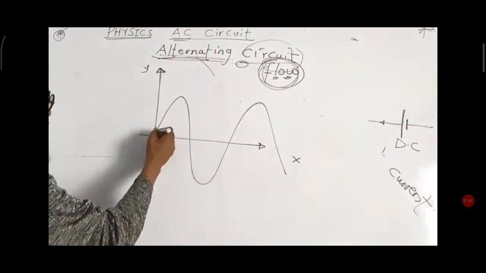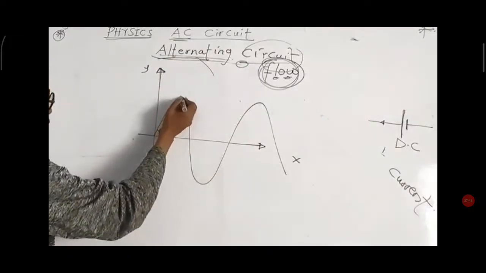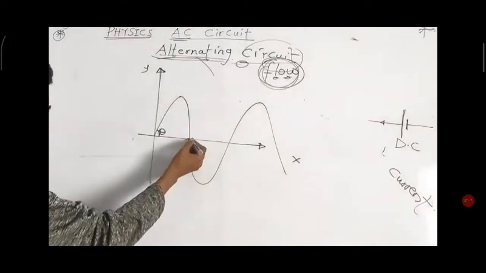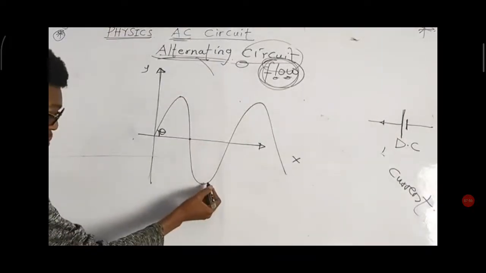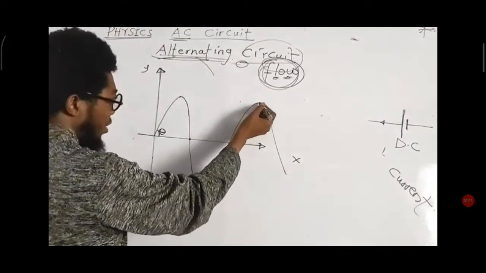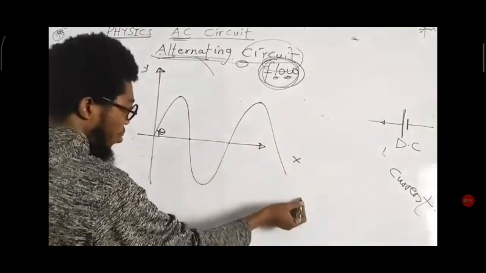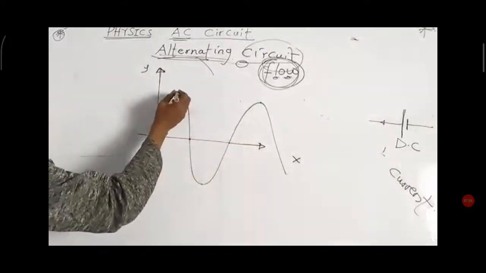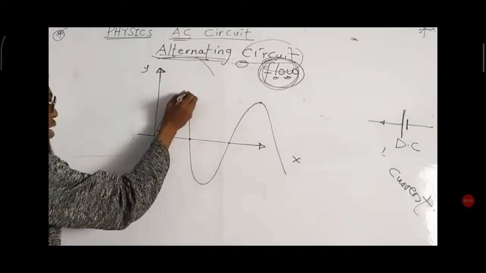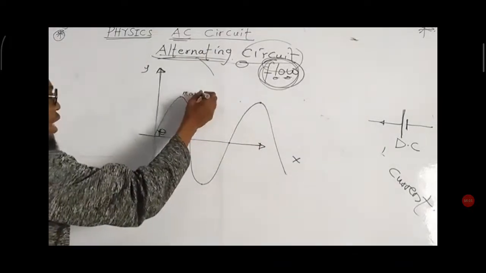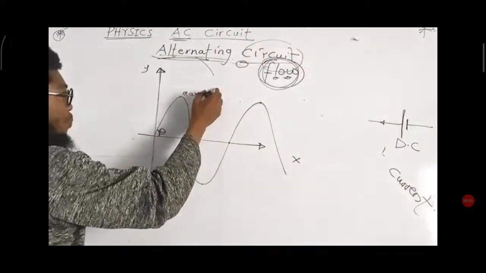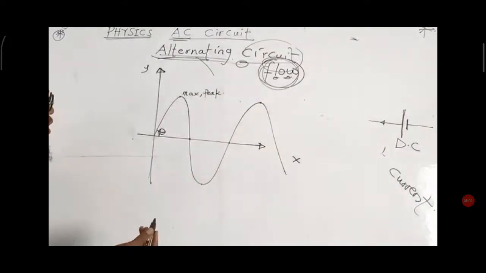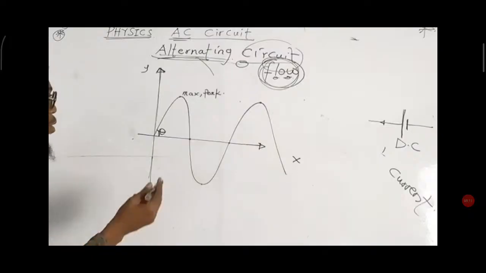Then what we compare this y-axis to and this x-axis to, they are two different things. If you look at the flow from here to here, this is the maximum value that we can have before it now falls down, gets to 0, gets to minimum, gets to 0 again, maximum, 0, minimum, like that. Then it will be alternating between them. This place is called the maximum. Either we call it maximum or we call it peak. Peak is another word for maximum, like peak milk, possibly maximum milk.